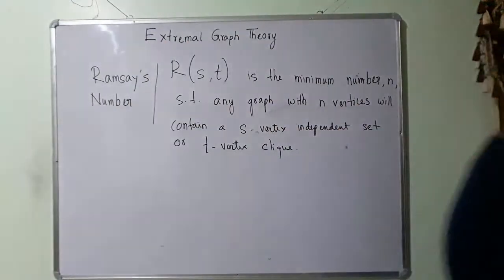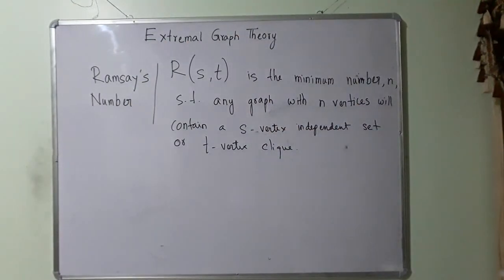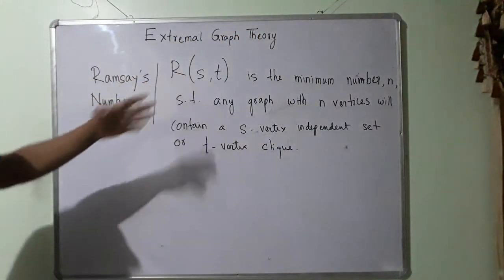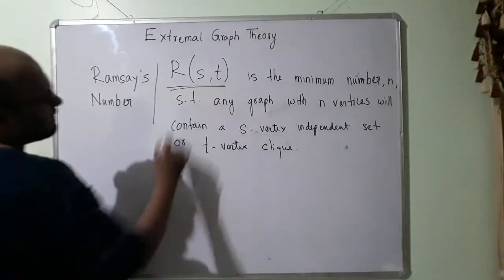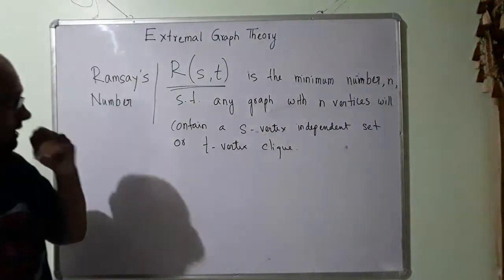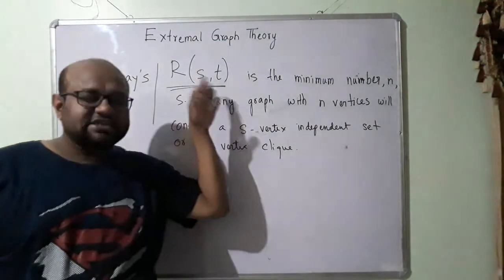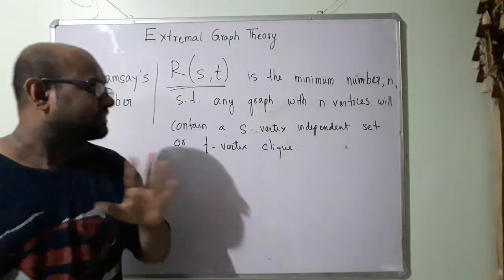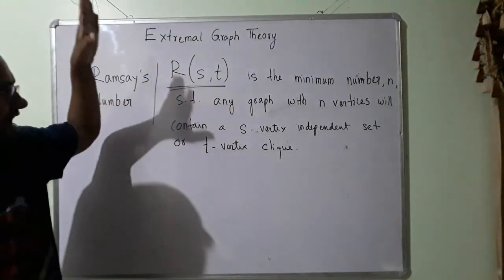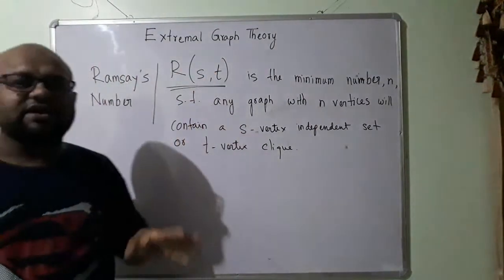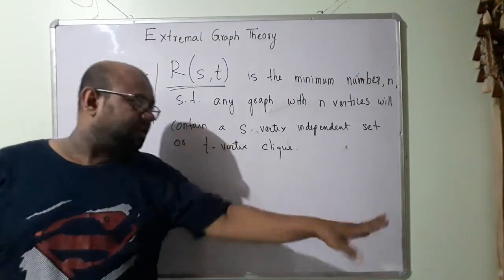So Ramsey number, it is denoted like this. It is the minimum number, we are calling it n, such that any graph with this Ramsey number of vertices is guaranteed to have this. Either an S vertex independent set will be there or a T vertex clique will be there.